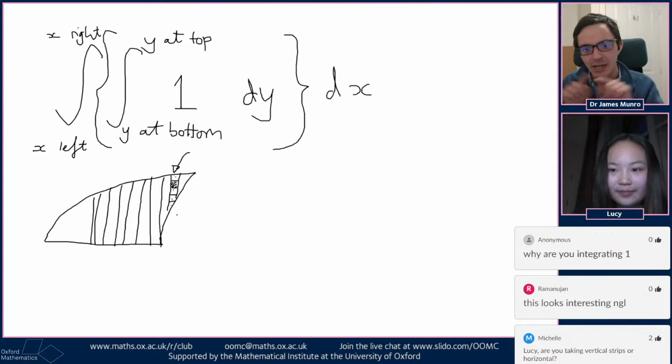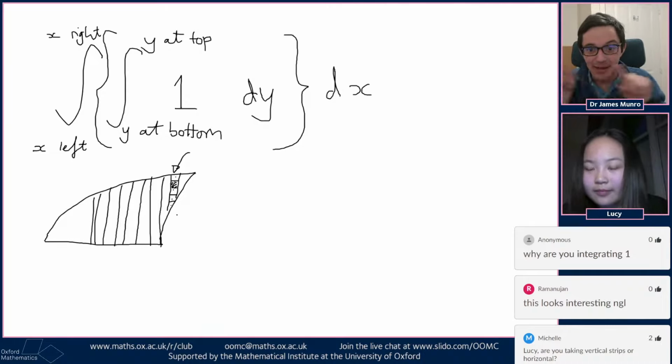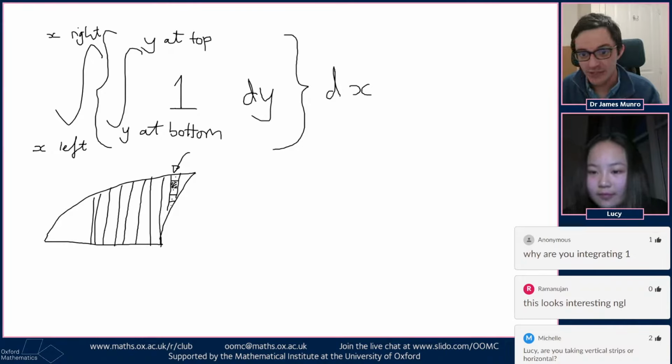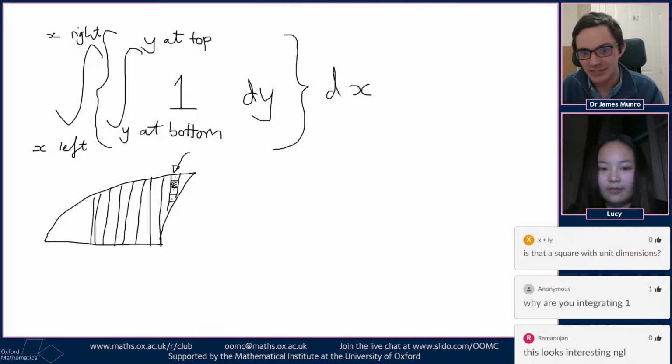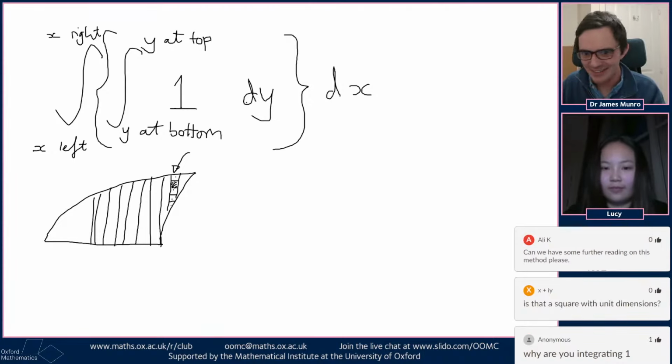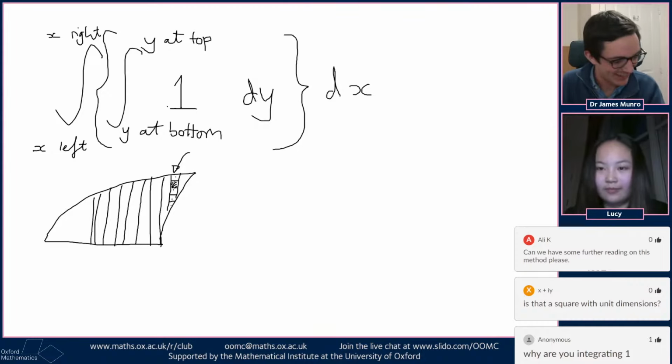It's a cool method because it's like having two sorts of for loop stuck together. A for loop inside a for loop, where first I'm adding up across the columns, then I'm adding across the rows. Why is there a 1 here? Well, the area of this tiny little square is just dx multiplied by dy, not multiplied by anything else. I suppose maybe I don't need to write anything at all here. I could just integrate dy, but it makes me feel weird to not have anything at all. So I've put the number 1 in to remind myself that I do have to do an integral today.